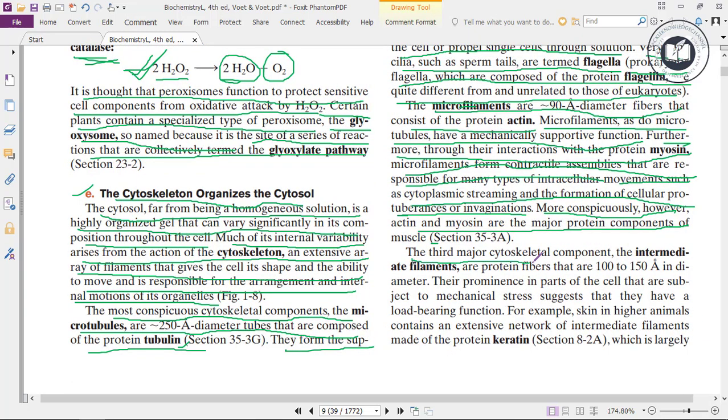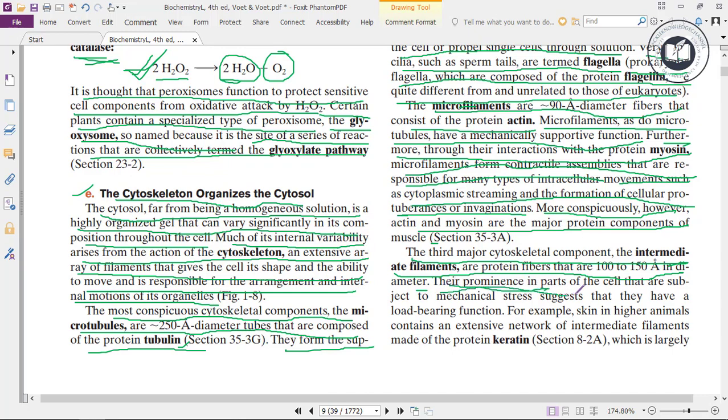The third major cytoskeletal component, the intermediate filaments, are protein fibers that are 100 to 150 angstrom in diameter.